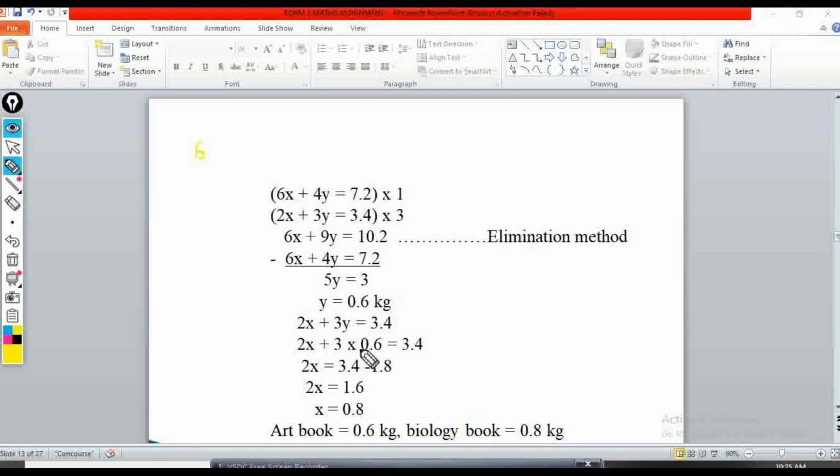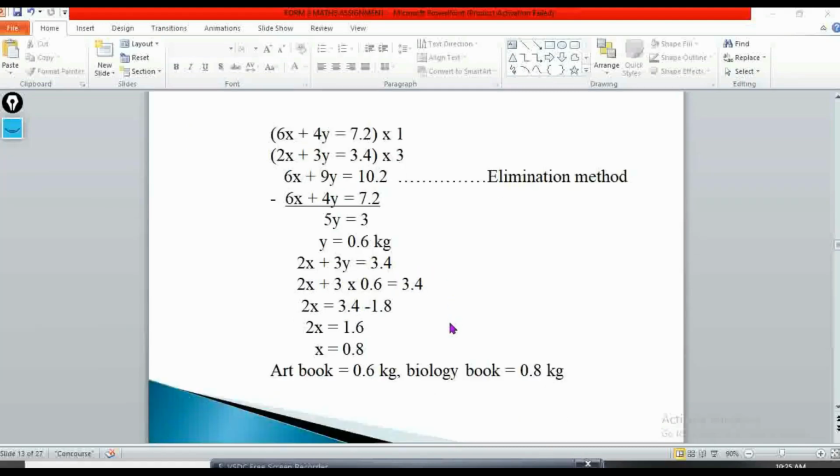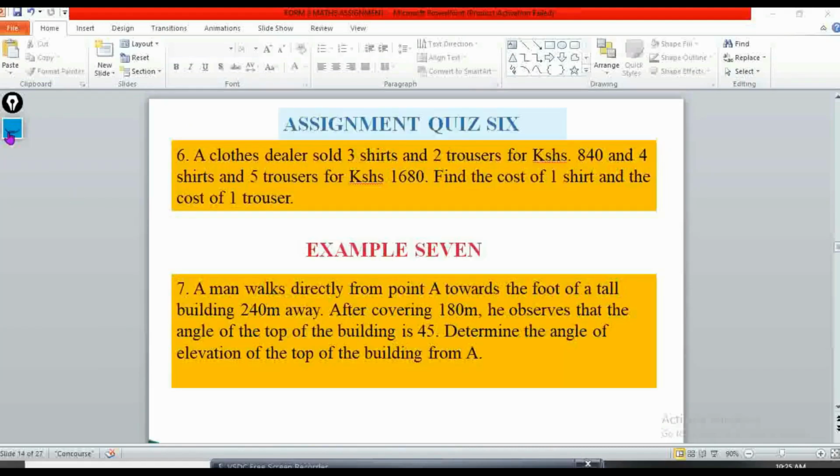So of course, if you multiply these, you'll get 2x plus 1.8 is equal to 3.4. Then take this to the other side, and we'll have 2x is equal to 1.6. Divide both sides by 2, you'll get 0.8. Okay, so it means that the art book has 0.6 kilogram, but the biology book has 0.8 kilogram. So that's an example.